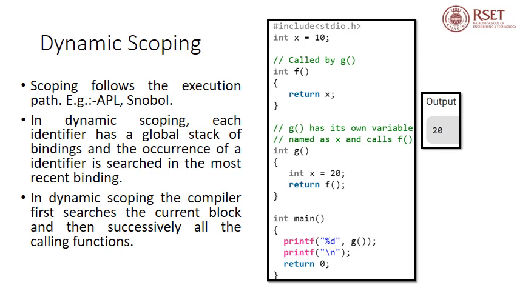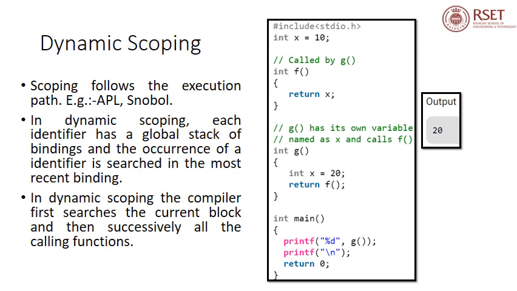Within g, we have an integer variable called x, which is initialized as 20, and the function is returning an integer value. In fact, it is making a call to function f. Within f, it is returning variable x. However, there is no local declaration for x within f.